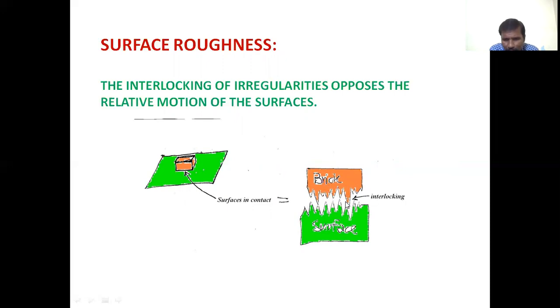They are interlocking with one another. The depressions and elevations interlock where the surfaces are in contact. Due to this interlocking of depressions and elevations, a force exists between these two surfaces, which is called friction. That is surface roughness. The interlocking of irregularities opposes the relative motion of the surfaces, and that is also friction.